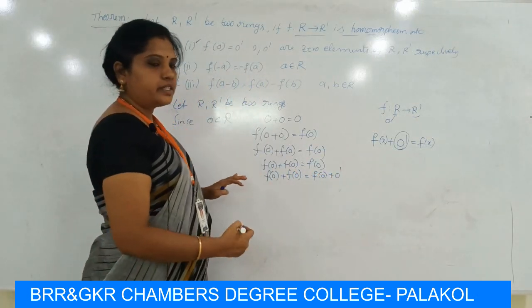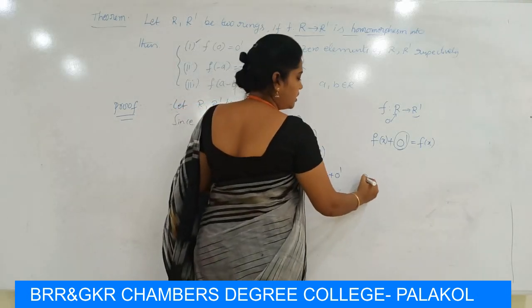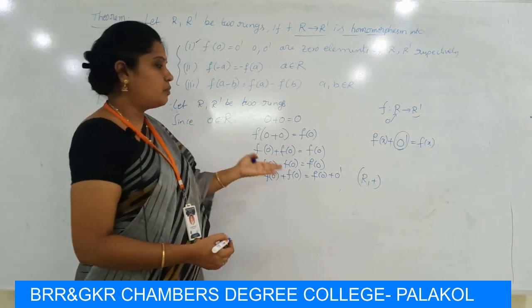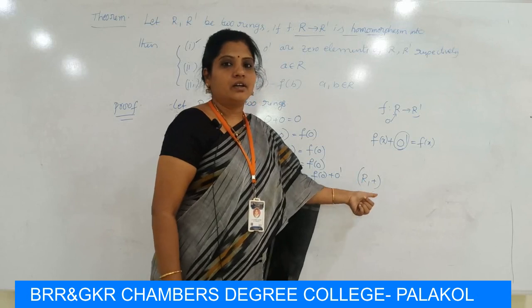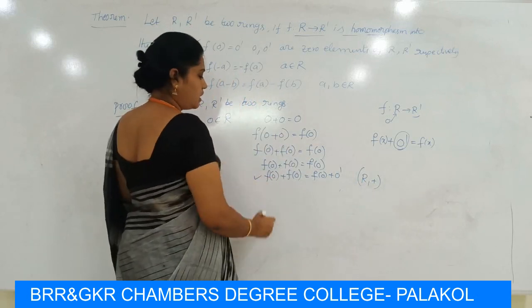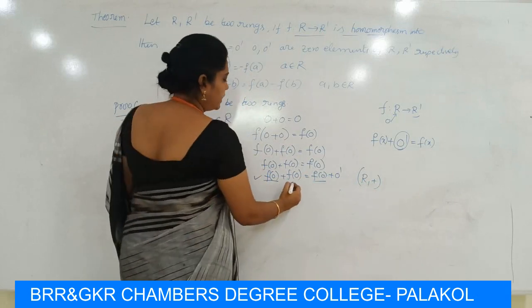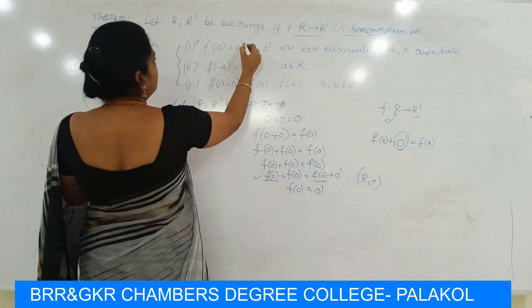Now by the left cancellation law, here we are using cancellation laws in R comma plus. Since R is a ring, R plus is an abelian group, so the cancellation laws hold in R comma plus. By using the left cancellation law, we cancel f of 0, and we get f of 0 is equal to 0 dash. So the first condition is proved.